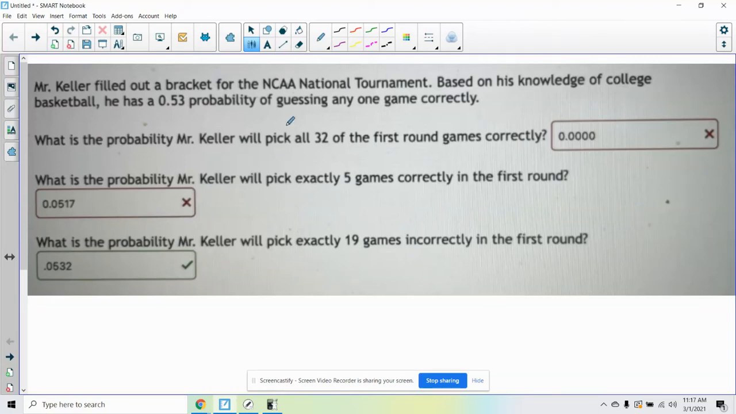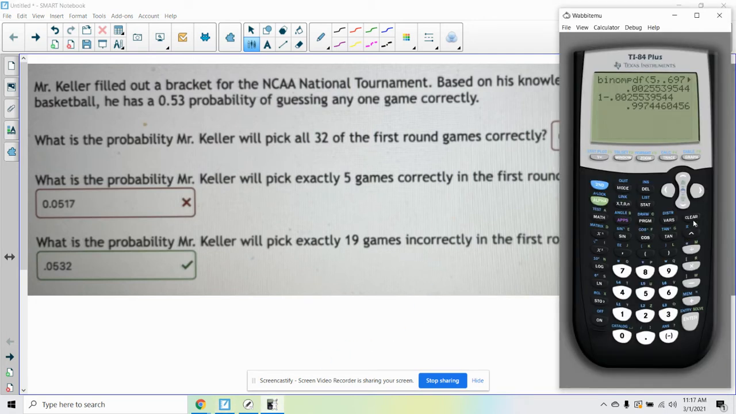Okay, so it says Mr. Keller filled out a bracket for the NCAA national tournament. Based on his knowledge of college basketball, he has a 53.53 probability of guessing any game correctly. So what's the probability that Mr. Keller will pick all 32 of the first rounds correctly? So there's just going to be 32 trials, a success rate of 53% or 0.53. I want to know what's the chance of having all 32.